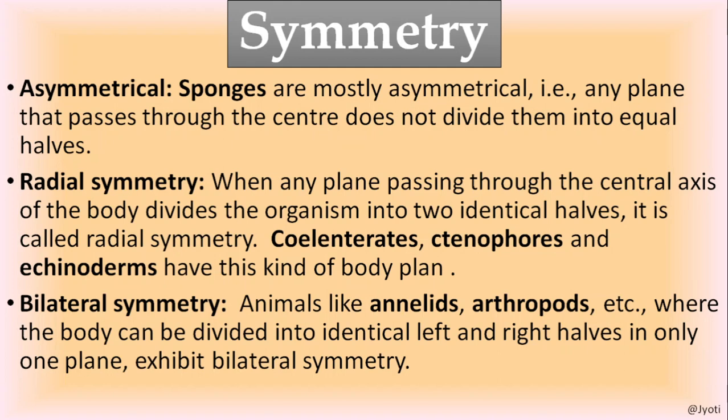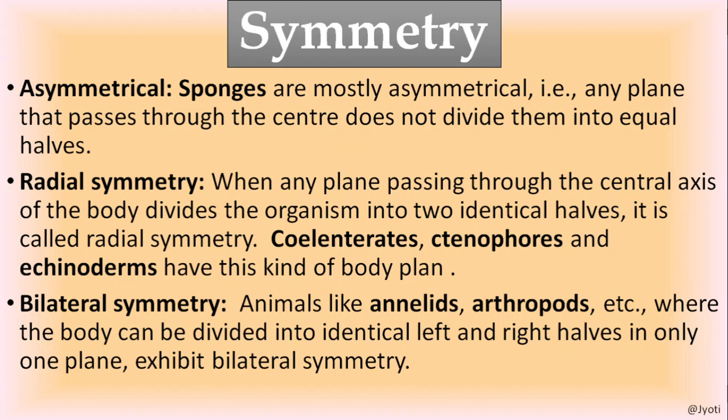There is no definite shape of the body, no specific symmetry, which means we cannot divide the body of the animal into two equal halves in any plane. Okay. So this asymmetrical body is seen in case of sponges, poriferans.